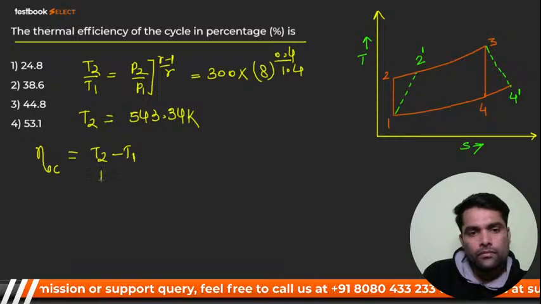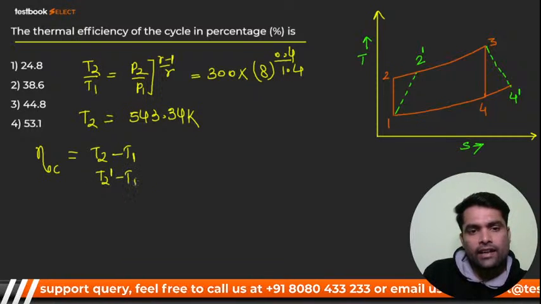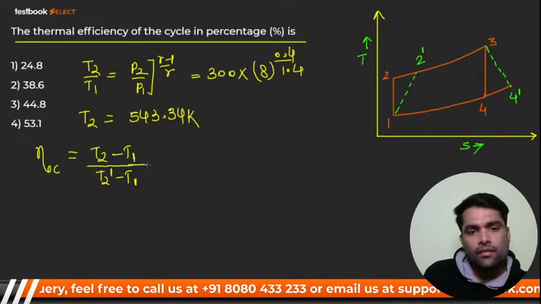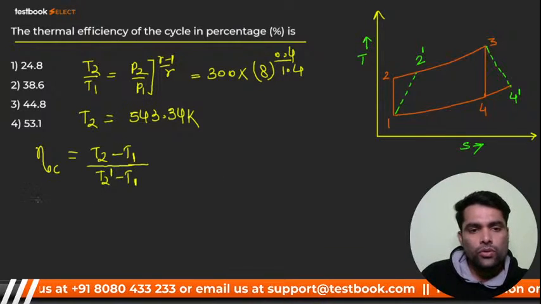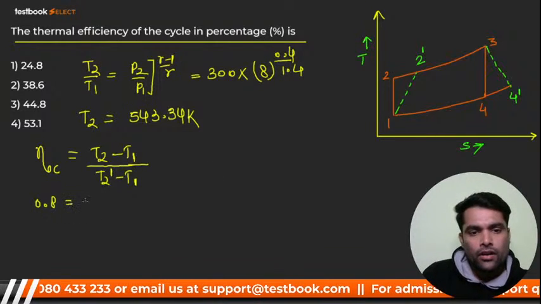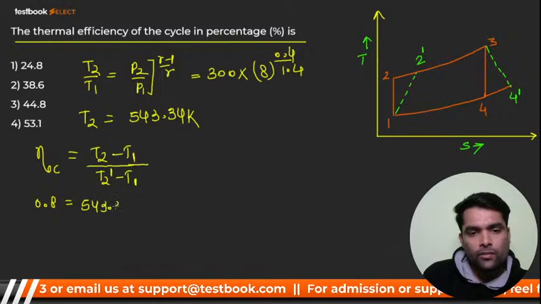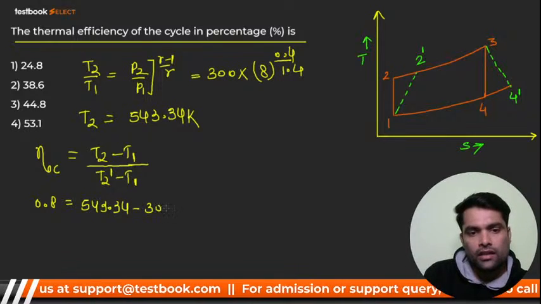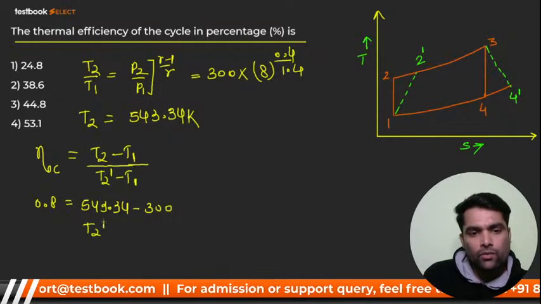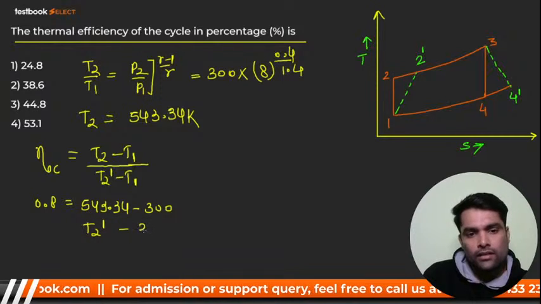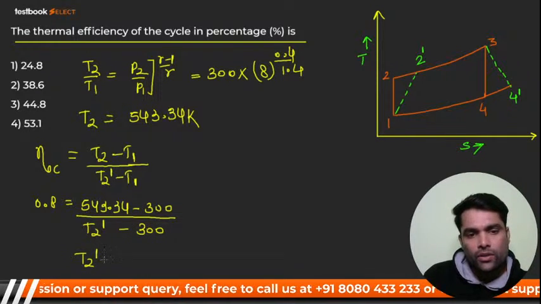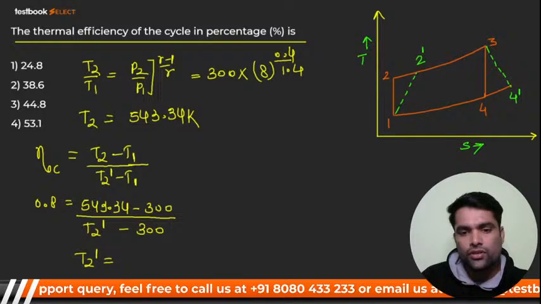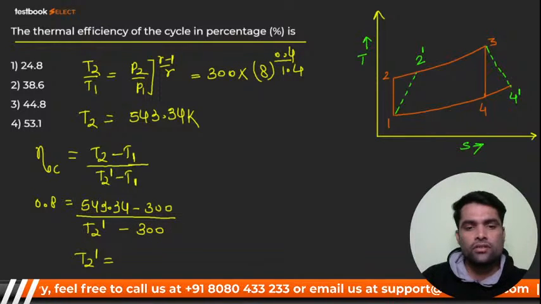Ideally, what will it take, less work, yes or no? So you know that it's 0.8, T2 you know that 543.34, T1 you know that 300, T2 dash we have to find out. So from here you'll get T2 dash, and your T2 dash will come around 604.3.